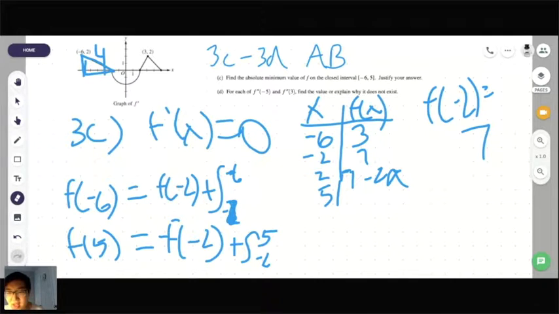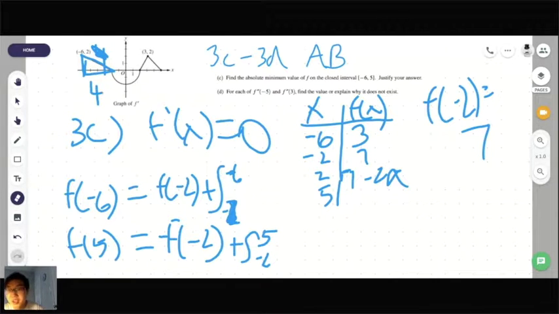Akshita, if you got f of -6 equals 2, that's not correct. It's also not f of 5, because f of -2... I think I'm going crazy a little bit. f of -6 is equal to f of -2 minus the integral from -6 to -2 of f prime of x. And so this is +4, this area, because it's 1, 2, 3, 4 times 2. 4 times 2 is 8. 8 divided by 2 is 4. 7 minus 4 is 3. Yeah.